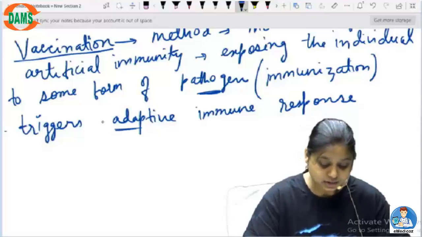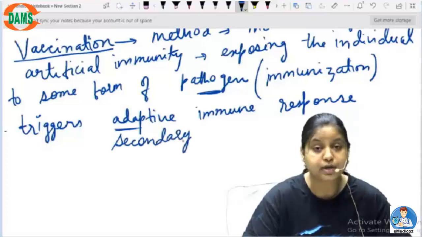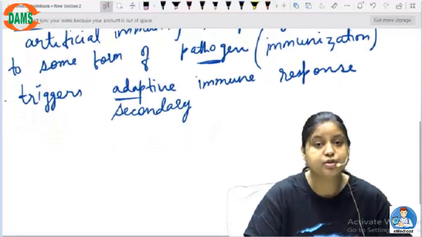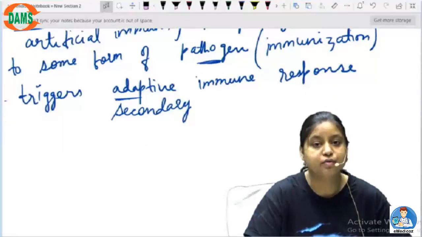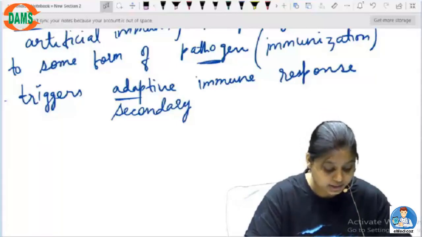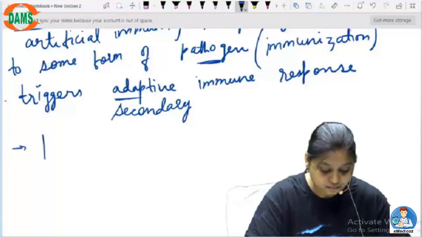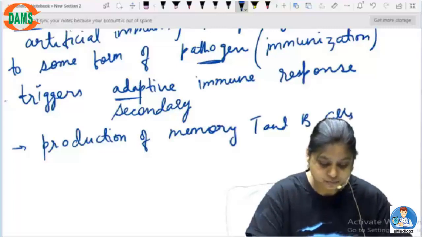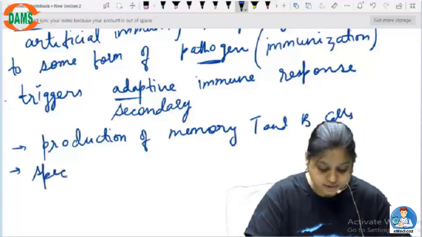So this is the secondary kind of immune response that our body does for any kind of pathogen. Now adaptive immune response deals with two kinds of release of cells, and it can help in the production of memory T and B cells, and those can be specific for antigen.